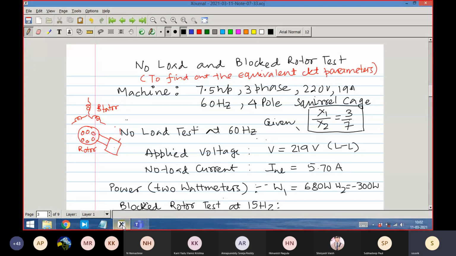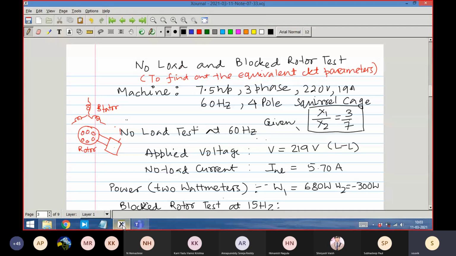No load doesn't mean that the machine is not rotating. The machine is rotating very close to the synchronous speed. Therefore, as it is rotating, there will be some friction related rotational losses. We call it rotational losses.